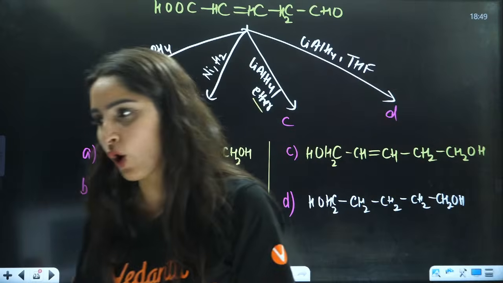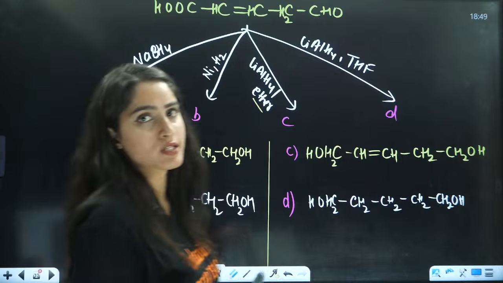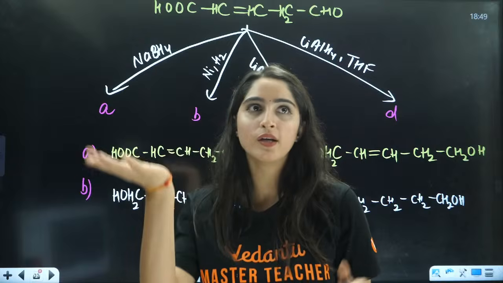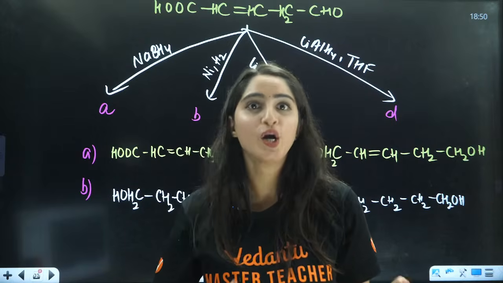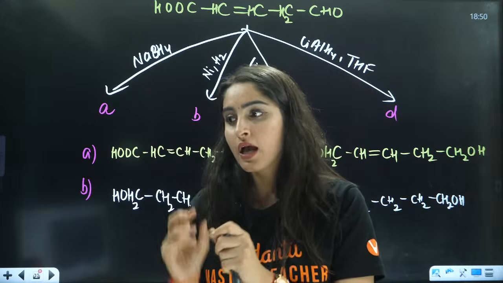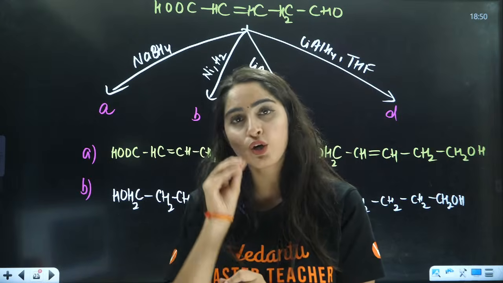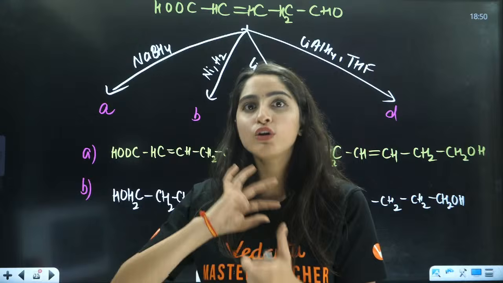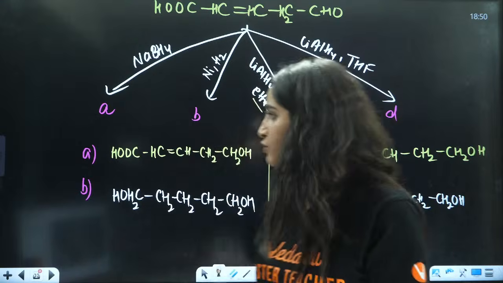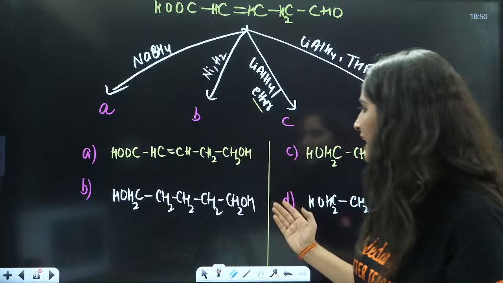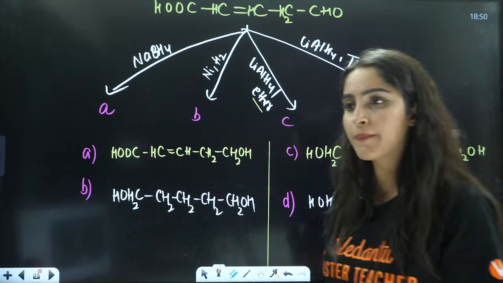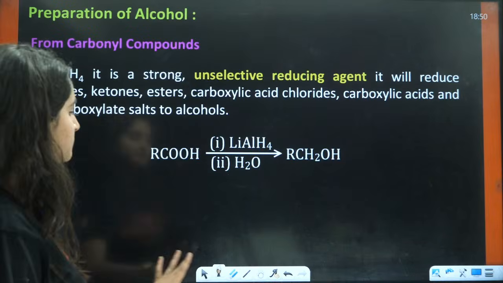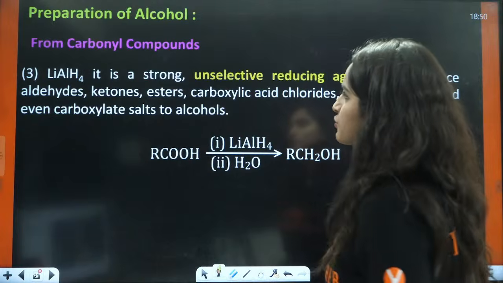Understood how to apply the concepts? Everybody in the chat box, are you able to understand how to apply these concepts? Just understanding that ketone will give rise to alcohol? No, you also need to understand the reagents. The knowledge of organic chemistry is the knowledge of reagents: which reagent is going to behave in what way and how they can twist the product, right? So you can see the products of B and D are the same, but the rest are different. So depending upon the property of the reagents, the product will vary, right? Okay, everybody.